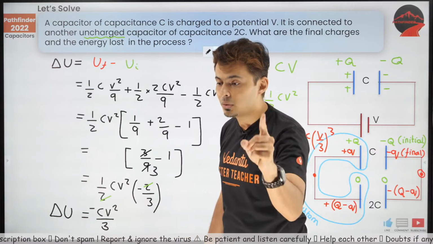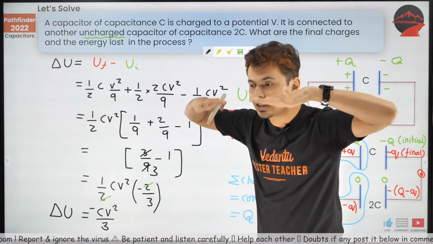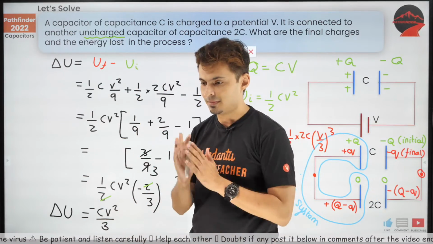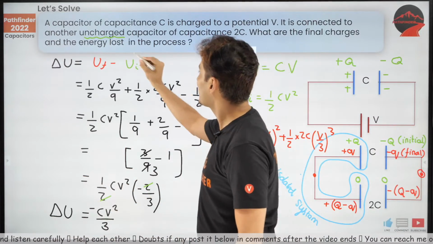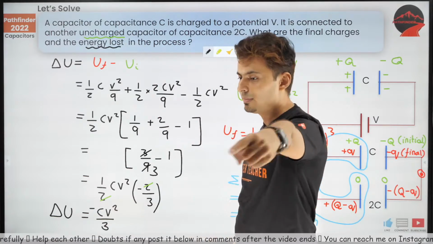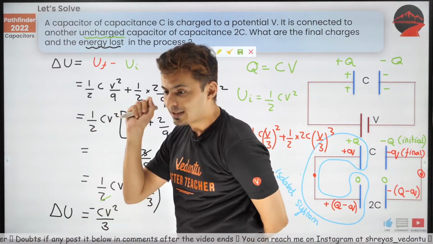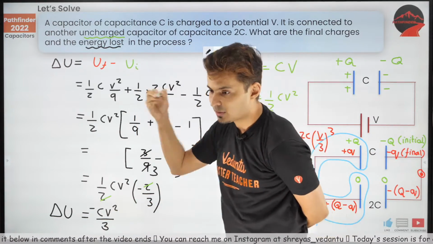If delta U is negative, it means energy has decreased. Yes, energy has decreased. If energy has decreased, where has it gone? Heat loss. So what is the energy lost in the process? Come on, type it out in the chat box. I am waiting for it. If this is the amount of energy which is decreased, what's the energy lost in this process?